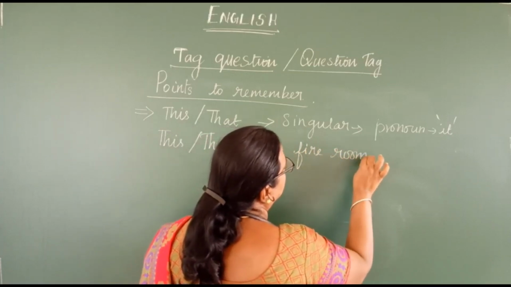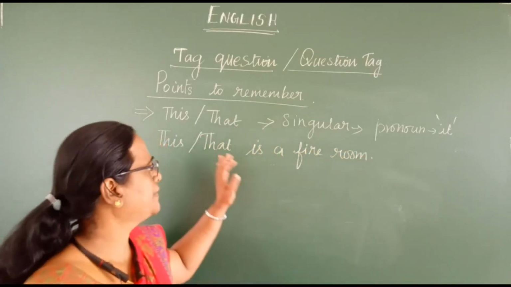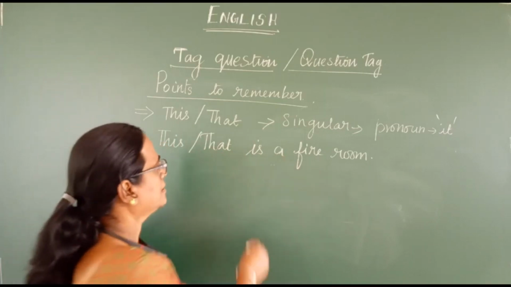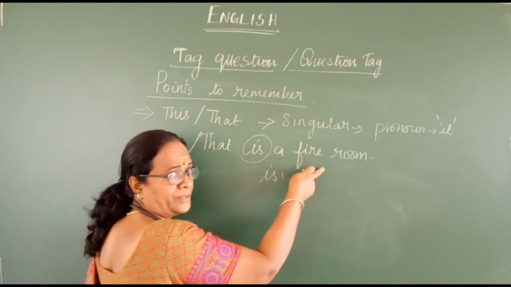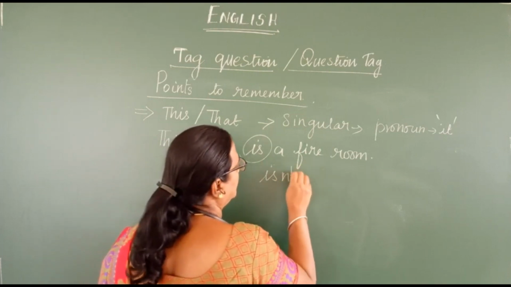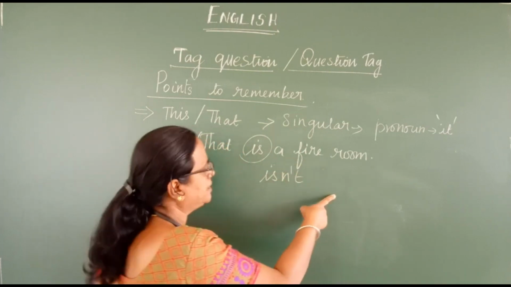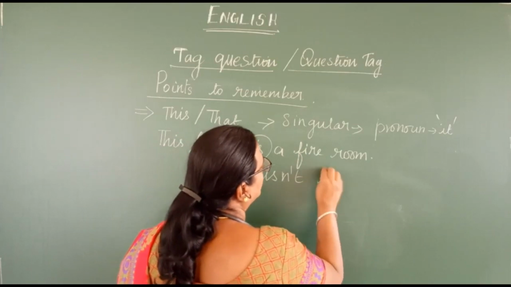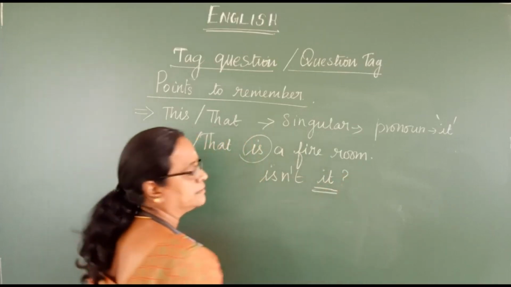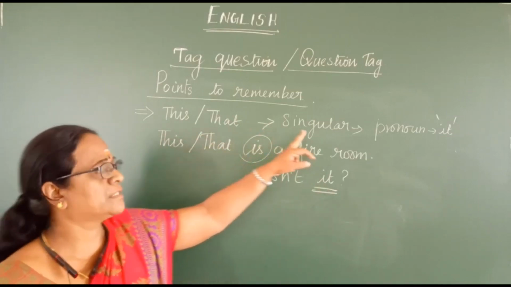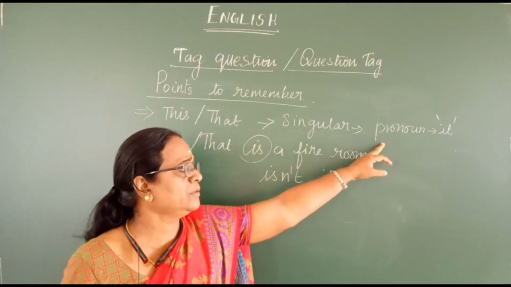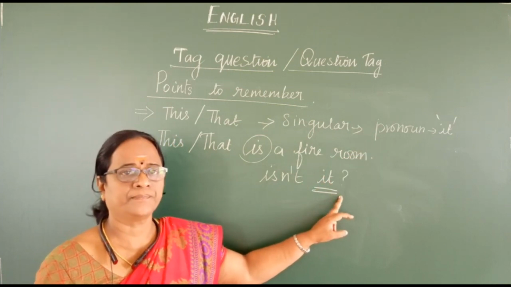Suppose the sentence is given like this, then you have to take the auxiliary verb, and since it is an affirmative sentence, you add n apostrophe t, and then write the pronoun it. Why are we using it? For this or that, singular, the pronoun used should be it.